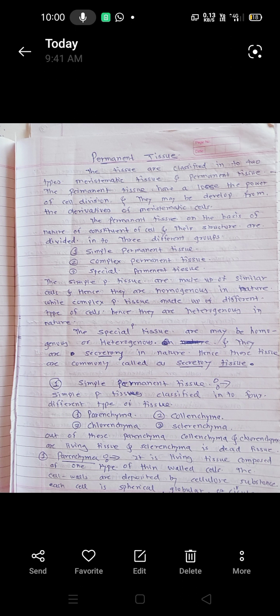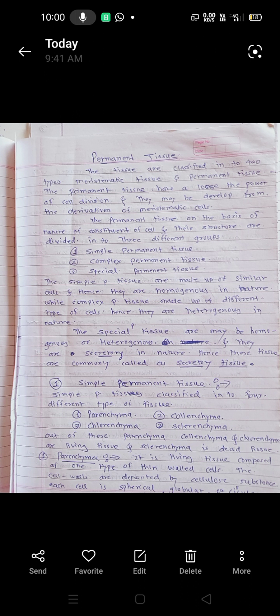Out of these four types, the parenchyma, collenchyma, and chlorenchyma are living tissue, and sclerenchyma is a dead tissue, because the parenchyma, collenchyma, and chlorenchyma contain protoplasm and nucleus, and their wall is made up of cellulose and pectic substances.